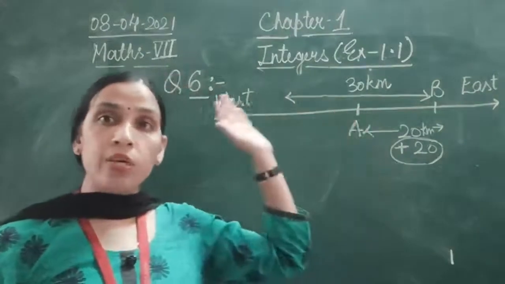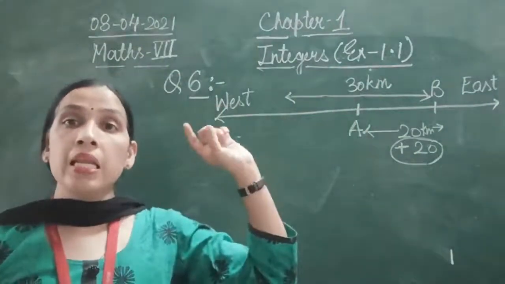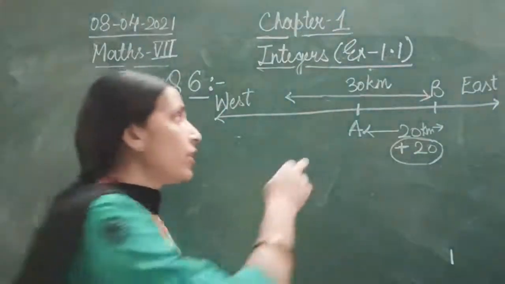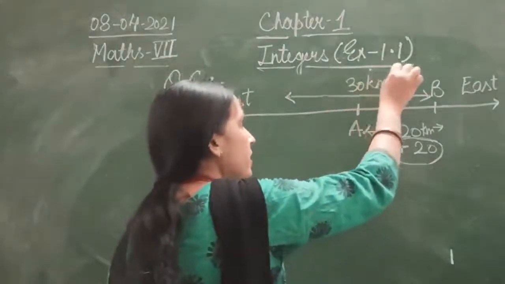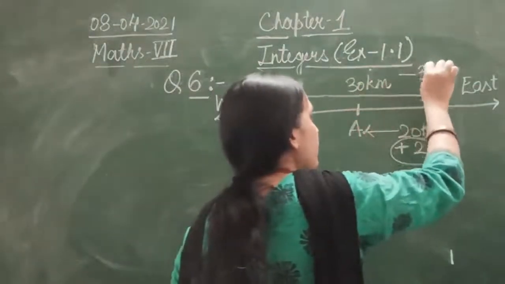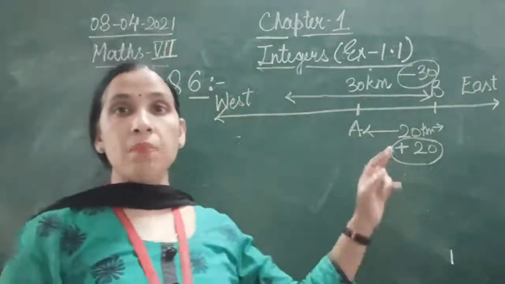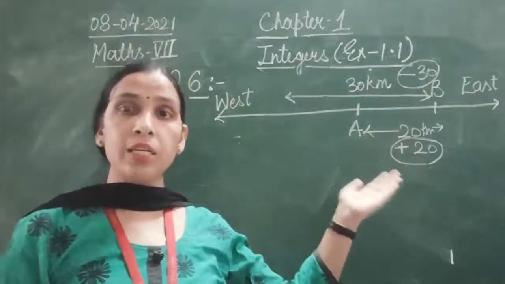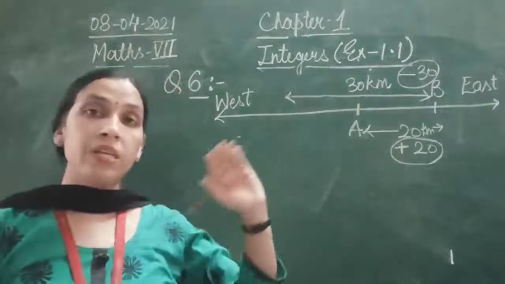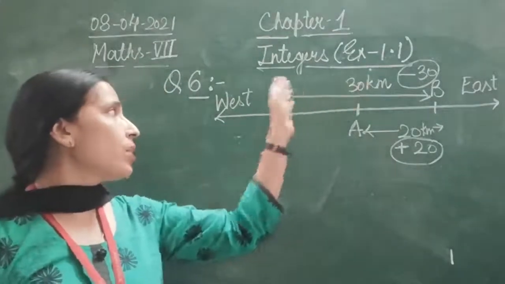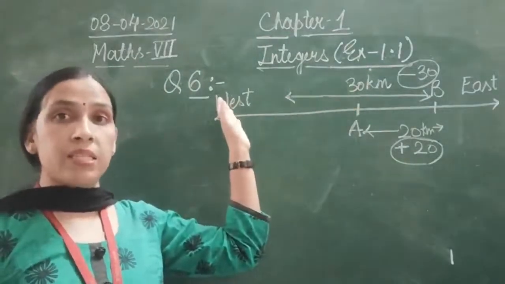When you come towards left, the distance is a negative integer. So this distance will become minus 30, since you are coming 30 kilometers towards the west.